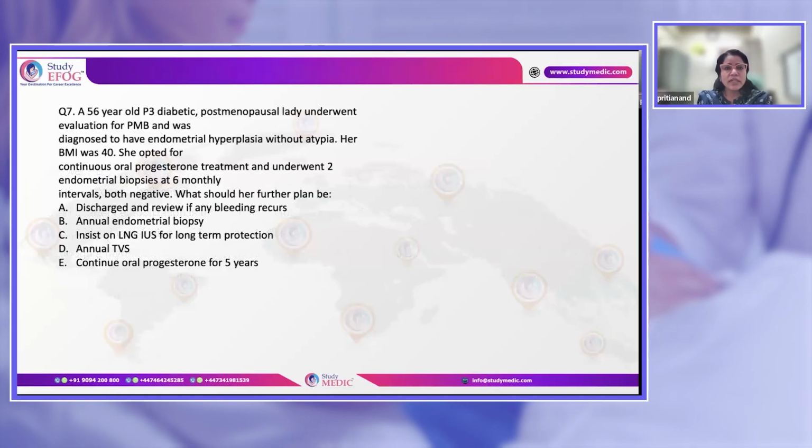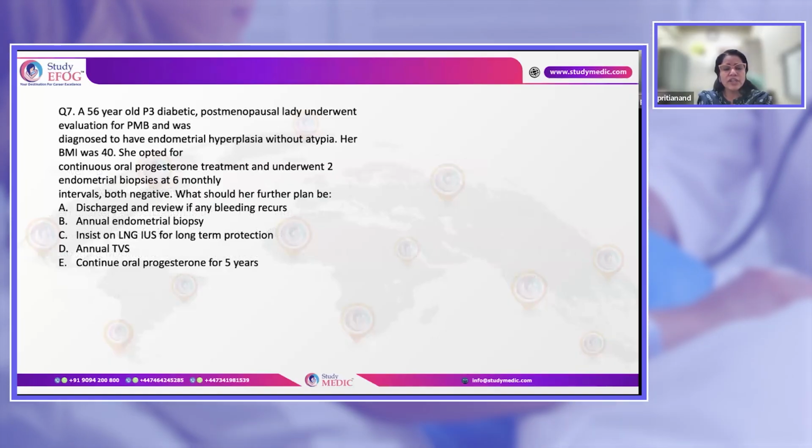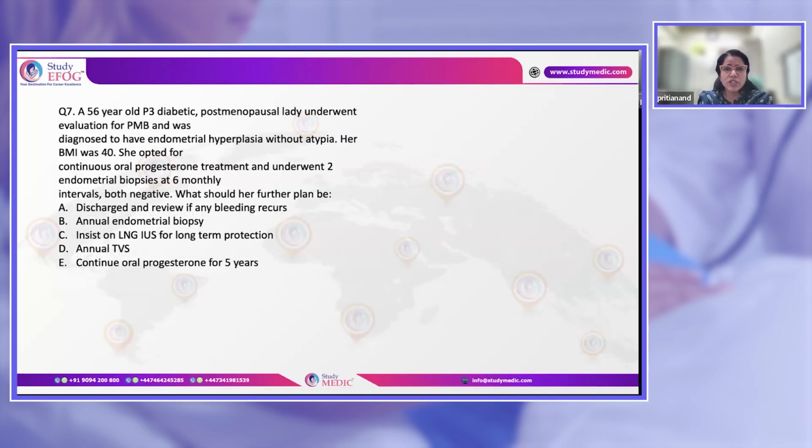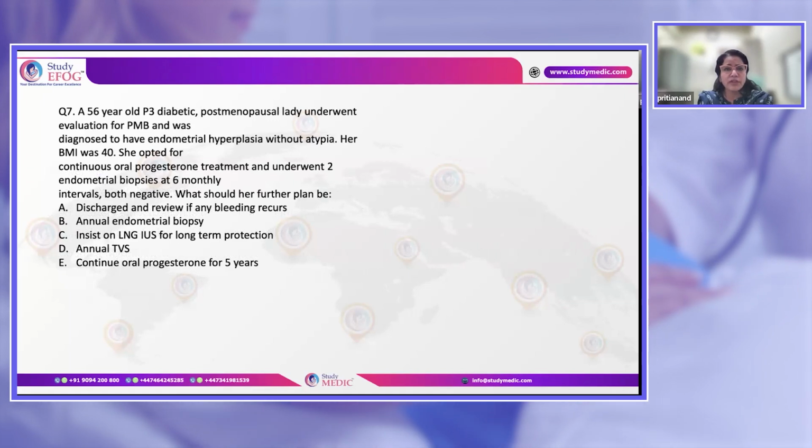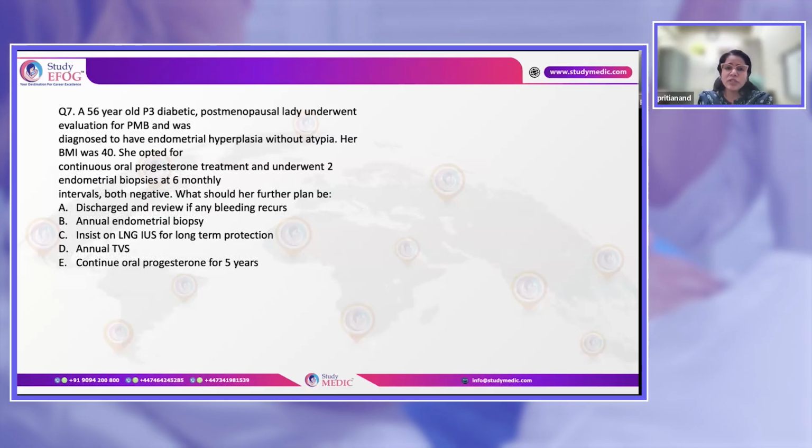56 years old para 3 diabetic postmenopausal lady underwent evaluation for postmenopausal bleeding. She has endometrial hyperplasia without atypia. BMI is 40. She is opting for oral progesterone as treatment. Underwent 2 endometrial biopsies 6 months apart. Both were negative. What will be the further management?